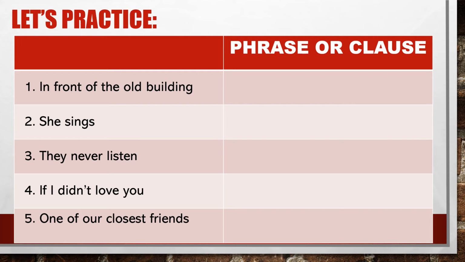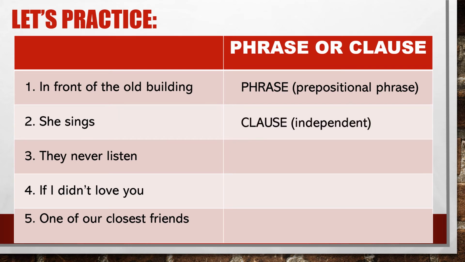Let's check your answers. Number 1 is a phrase. This is a prepositional phrase because of the preposition in front of. Number 2, she sings, is a clause. This is an independent clause because it has a subject and a verb. Who sings? She. What does she do? Sings. It's an independent clause.